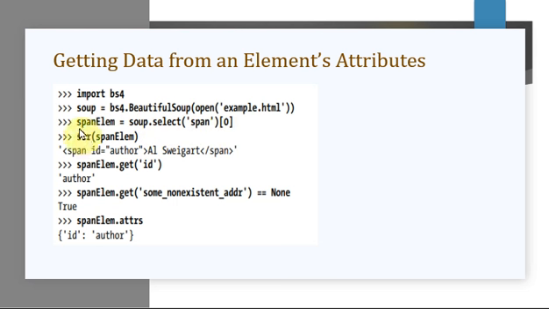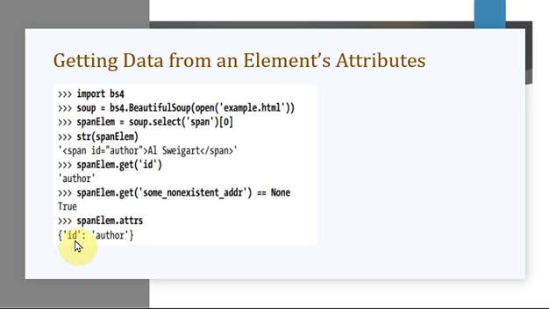So what is your span element? You're going to select span of 0. What you have in that is the author id. Again, get id. What is the id? The id is nothing but author. When you say attributes, they will be in the form of a dictionary, that is key-value.